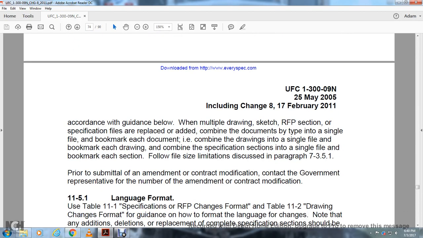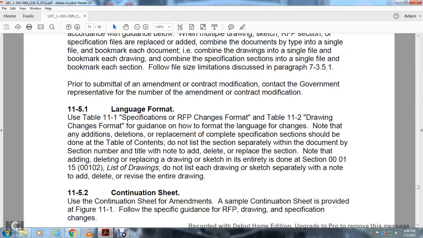According to the guidance below, the multiple drawing sketches of the request proposal section specifications are replaced and added to combine with the documentation type of the single file with the bookmark each for the document, i.e. combined with the drawings of the single file with the bookmark each of the drawing, combined with the specification section for the single file and bookmark each section, for the full size limitations described in section 7531 prior to submit with amendment of the contract modification to contact government representative number of the amendment contract modification.